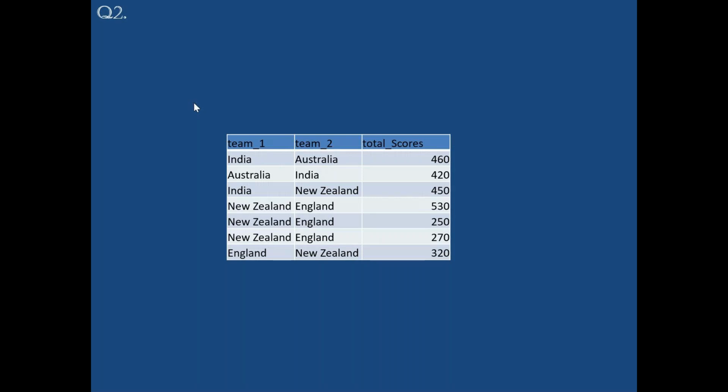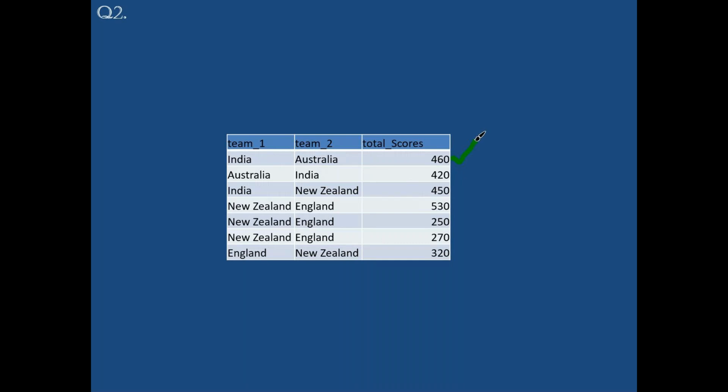Only thing is maybe at the time of entry, people might have entered them like this. Let me tell you our end goal. Whenever India and Australia played a test match, in one of the tests they achieved a total of 460 runs.